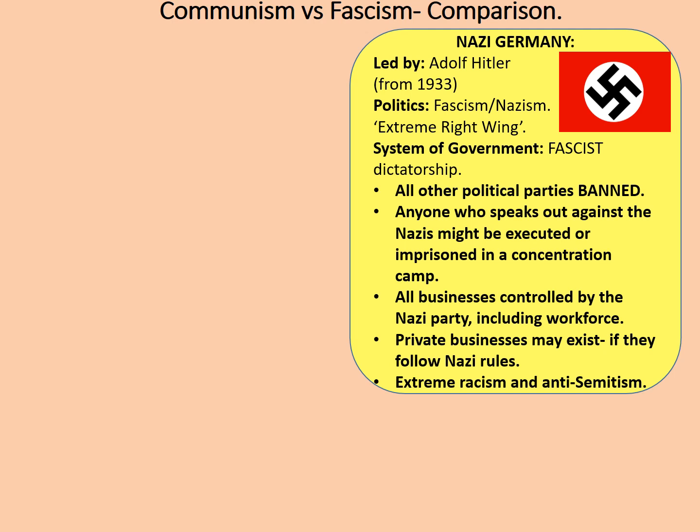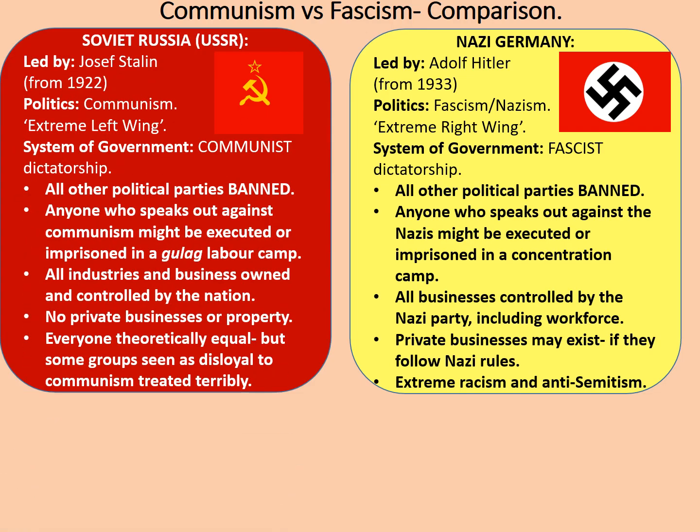The system of government in Nazi Germany is what's known as a fascist dictatorship. This is characterised in the following ways. All other political parties were banned. Anyone who speaks out against the Nazis might be executed or imprisoned in a concentration camp. All businesses were controlled by the Nazi party, including the workforce. However, private businesses may exist if they follow Nazi rules. And extreme racism and anti-Semitism were features of Nazism. Anti-Semitism being crimes against the Jewish people. What about this stuff about private businesses? Well, what that means is you can own your own business and make your own money from it. It doesn't automatically go to the government.